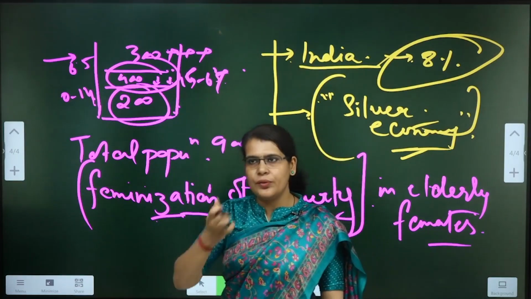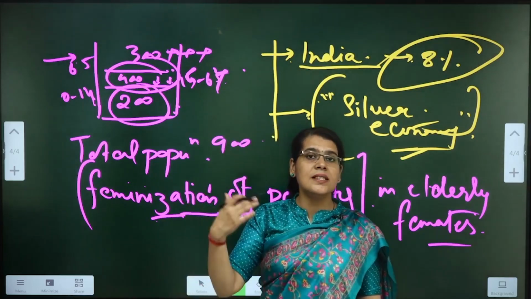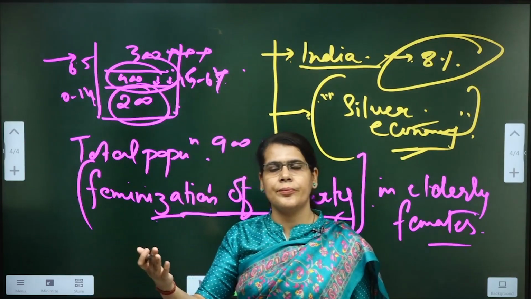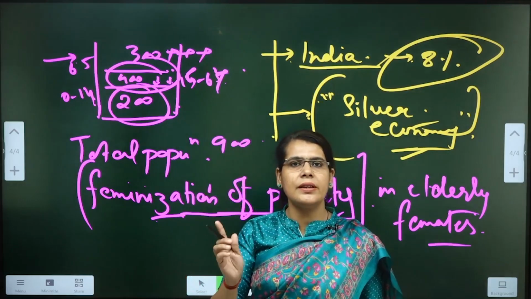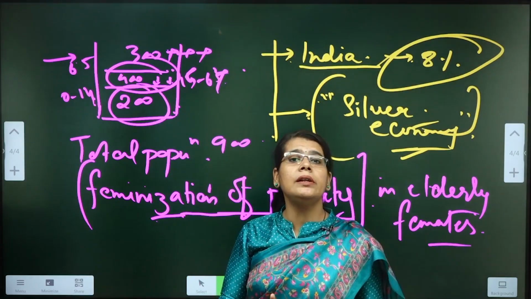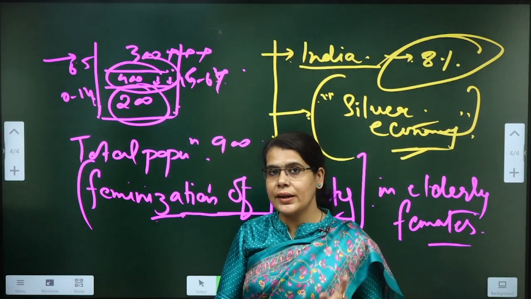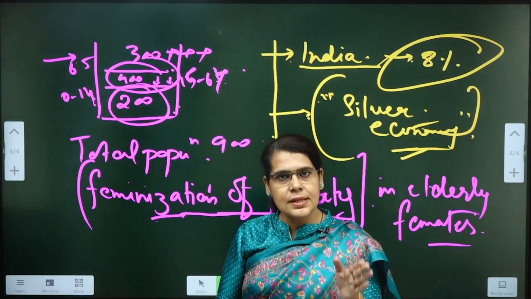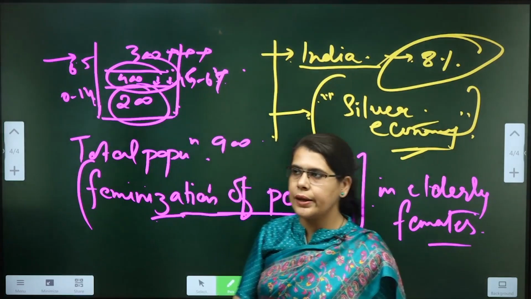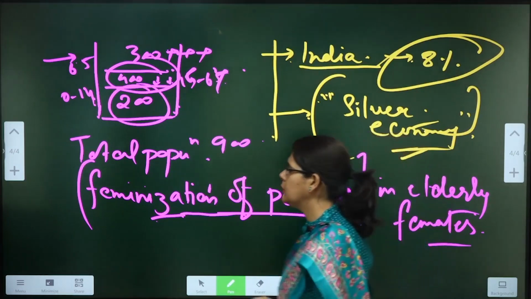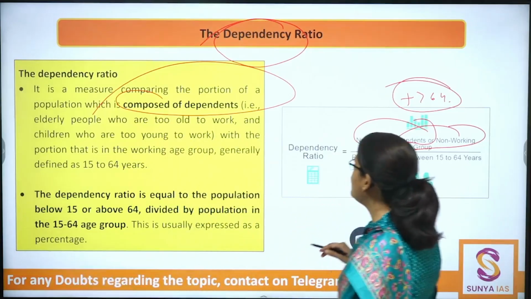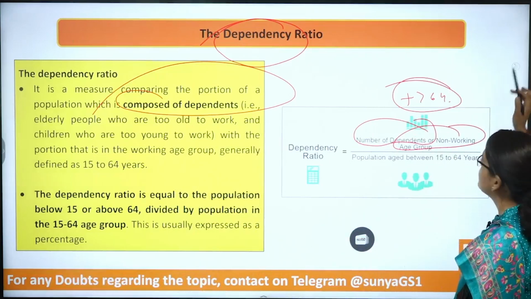Even if a person retires, their skills can be utilized in other sectors. Hence this is a term associated with reaping the advantage of the elderly age bracket. I hope this is clear to you. For now this will be sufficient.